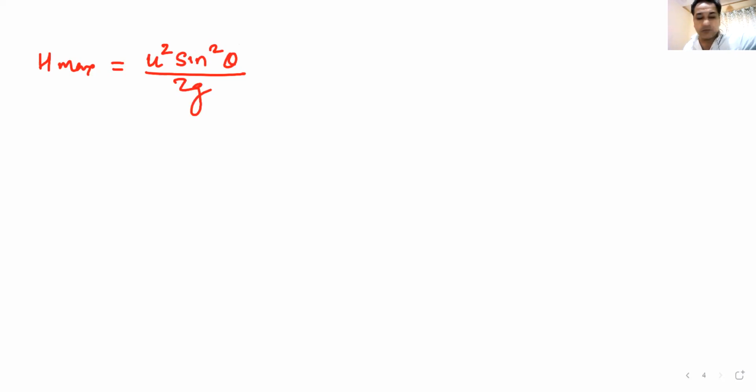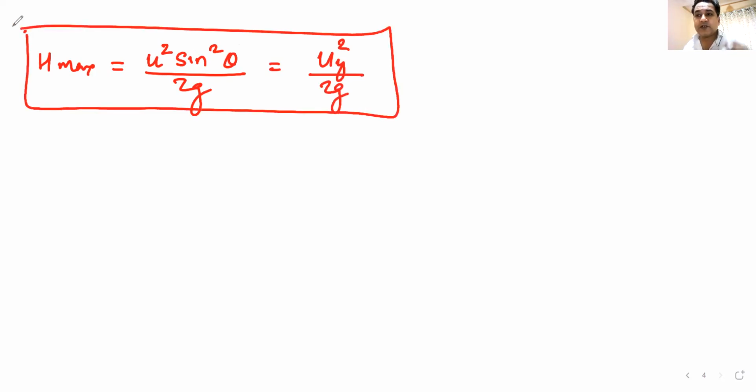Raise of hand will give you more confidence. Now, another way of remembering this will be uy squared by 2g. Do we understand this formula? uy squared by 2g.